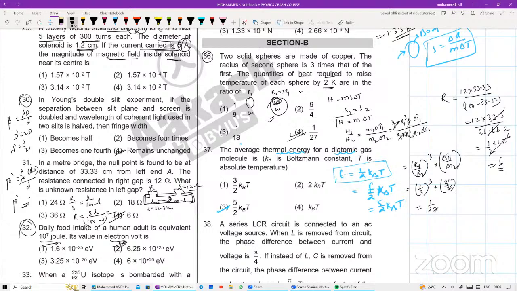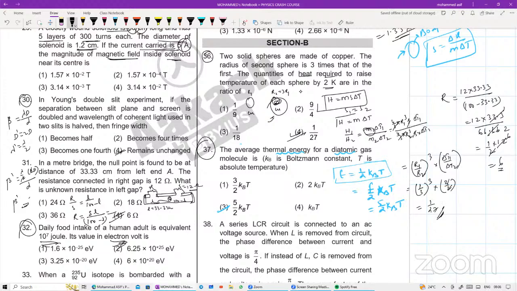H is equal to Q is equal to M S into delta T. दोनों का same material, specific heat is same. So H is equal to M into delta T. So H1 by H2 is equal to M1 into delta T1 divided by M2 into delta T2. तो मास नहीं दिया, मास इज अ स्फेरिकल बॉडी है, तो मास में क्या लिख रहा हूं मैं? 4/3 pi into R cube. So we'll be getting the answer in terms of R1 by R2 whole cube into delta T1 by delta T2. So simplify कर लीजिए, that will give me the answer.